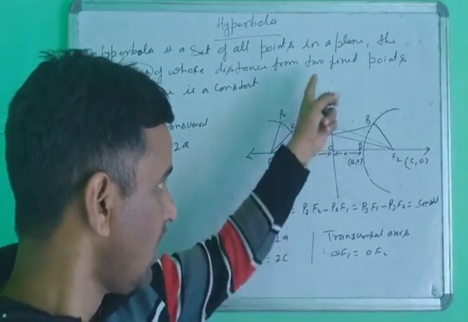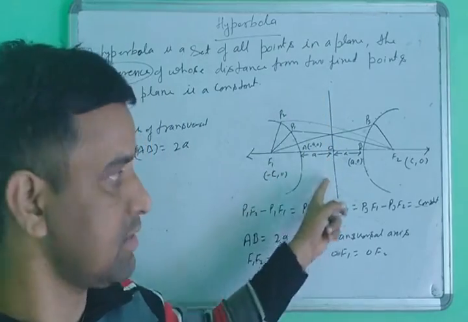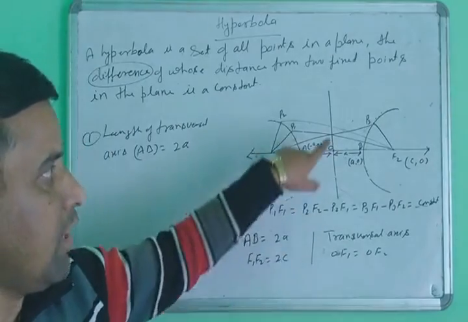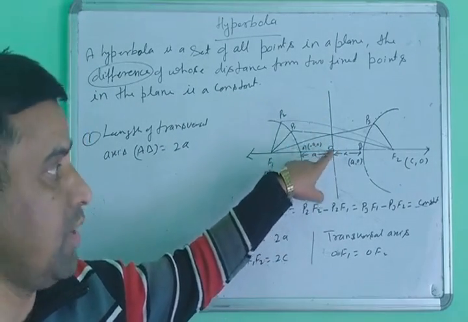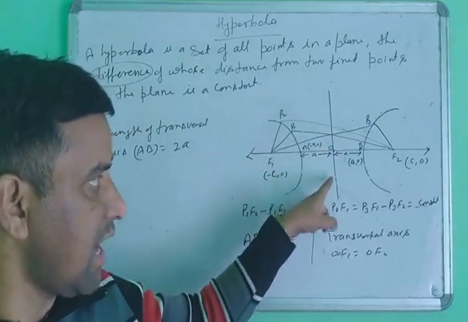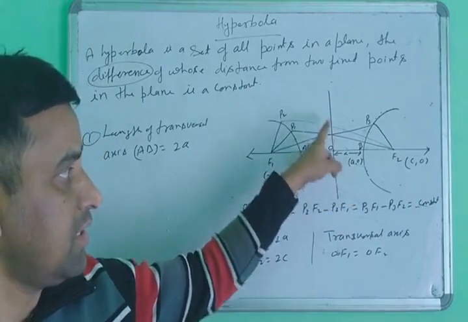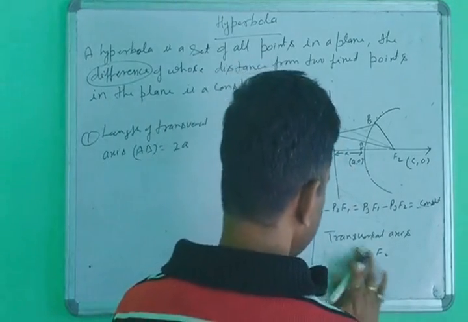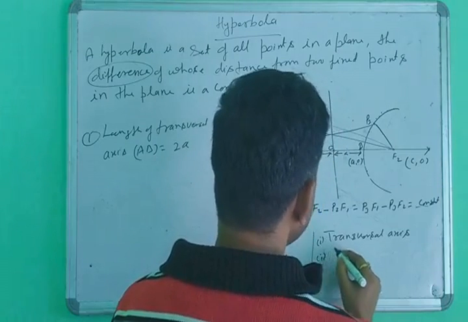Suppose you draw a line from the center. When you draw a line from the center, this point is called the center of the hyperbola. When you draw a line from the center and perpendicular, the name of this line is called the conjugate axis. This second line is called the conjugate axis.